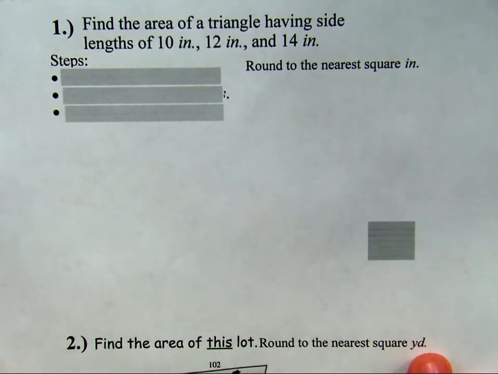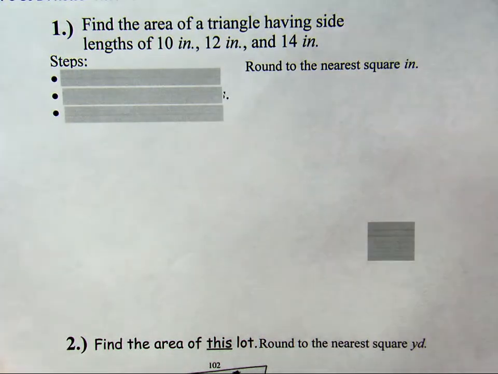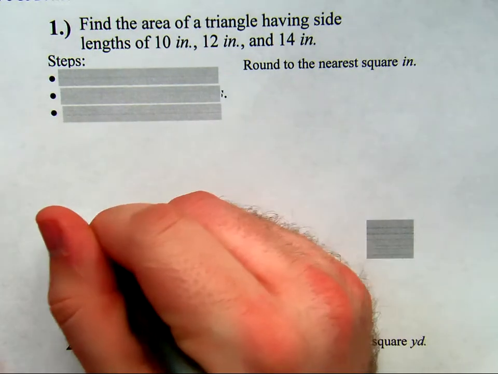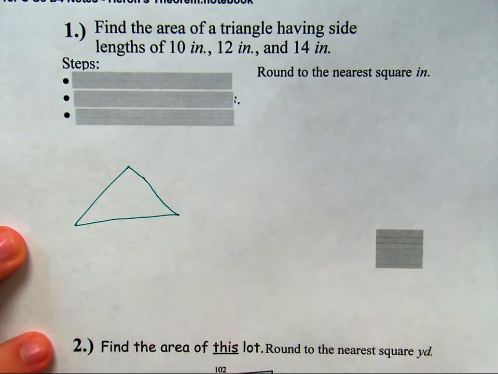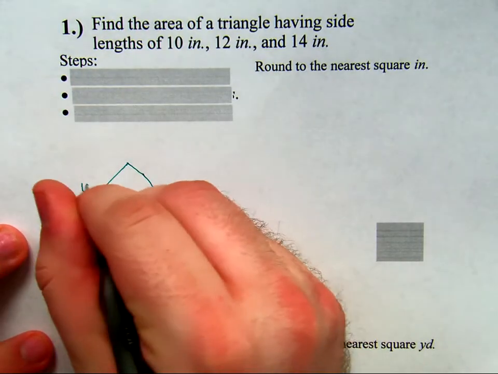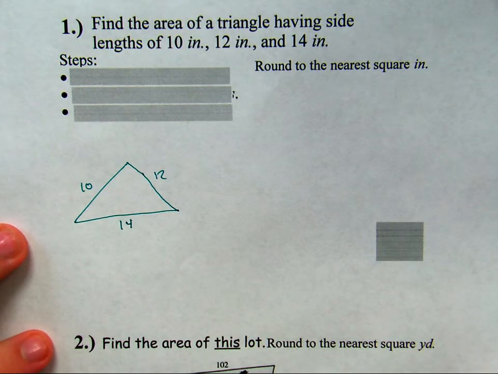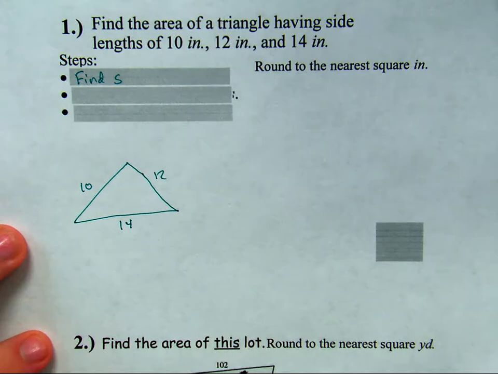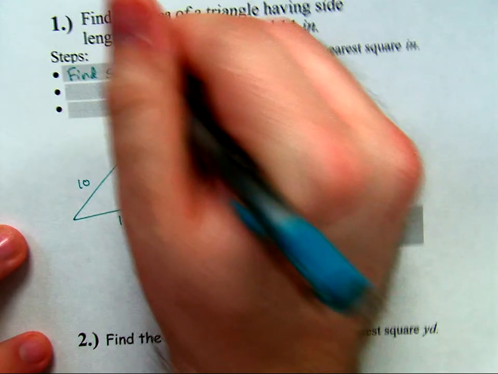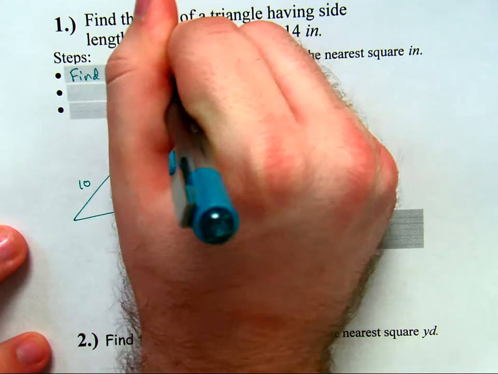So here we go. Find the area of a triangle having side lengths of 10, 12, and 14. We don't know what the angles are, so I'm just making a generic triangle, 10, 12, 14. The first thing we want to do is find S. S is equal to the sides added together but divided by 2.